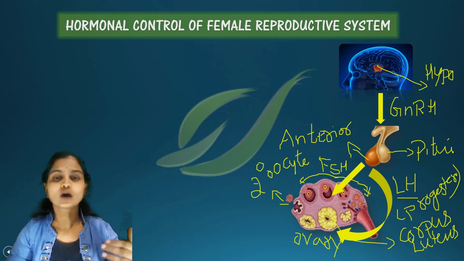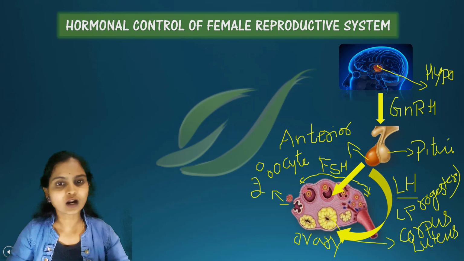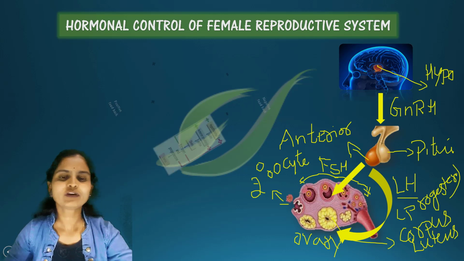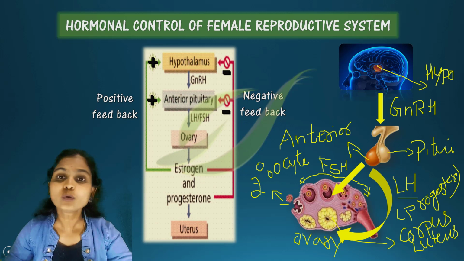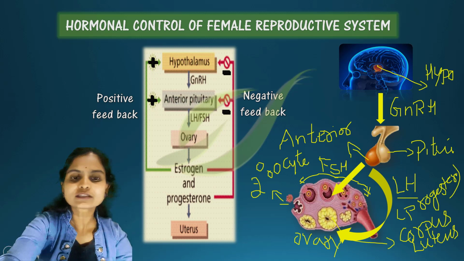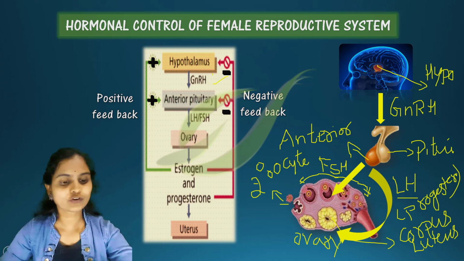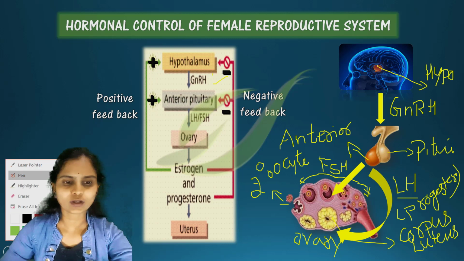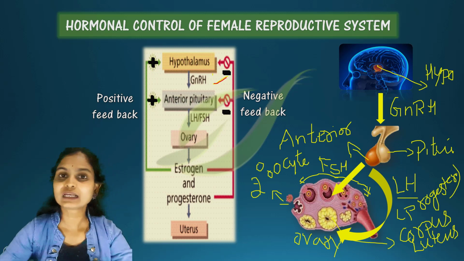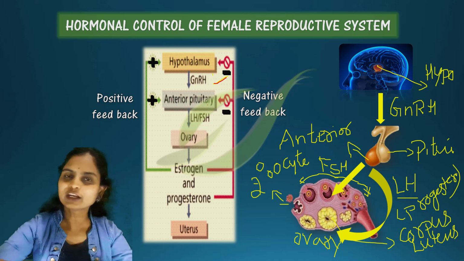Now we are going to see a flow chart of this hormonal control. Here we can see how the hormones control. The hypothalamus releases gonadotrophic releasing hormone, which acts on the pituitary gland as we have already discussed.